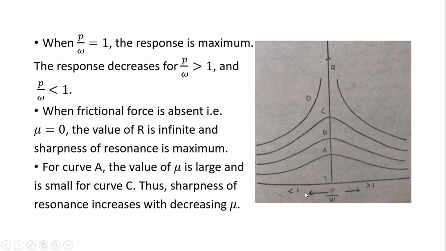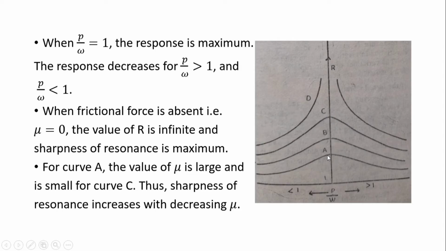Now, as shown in this figure, there are three resonance curves: curve A, curve B, and curve C. For curve A, mu is large, while for curve C, mu is small. You will find that the sharpness has increased with decreasing mu.